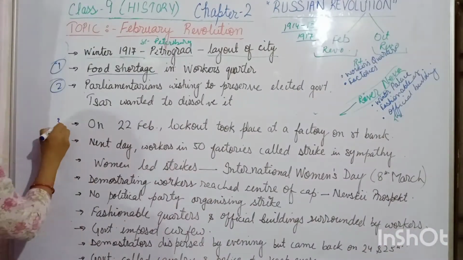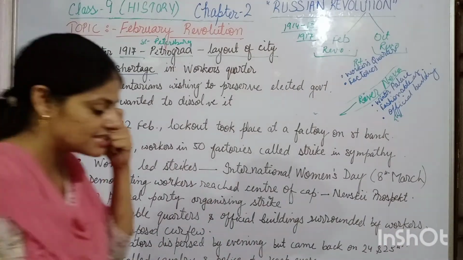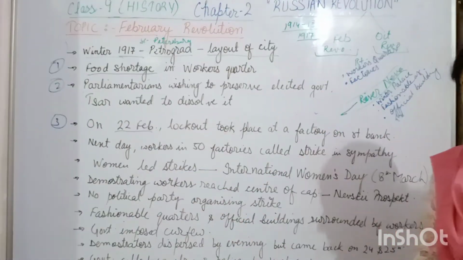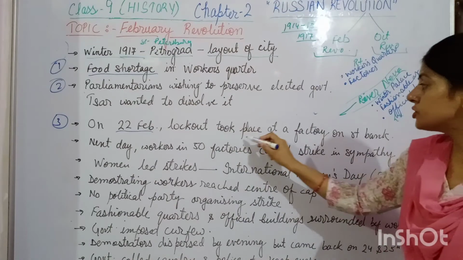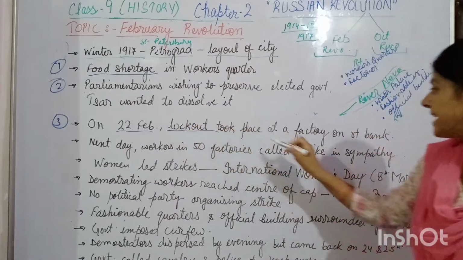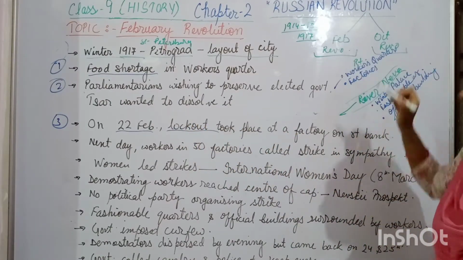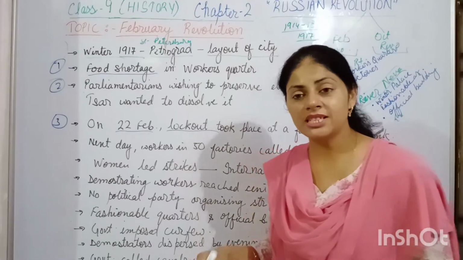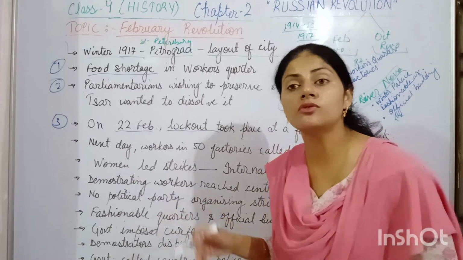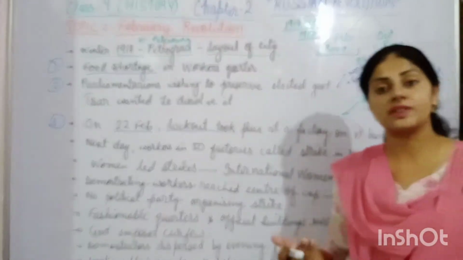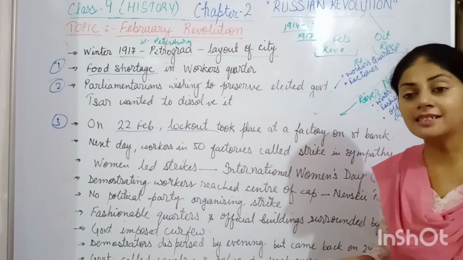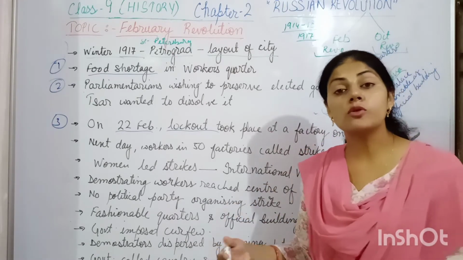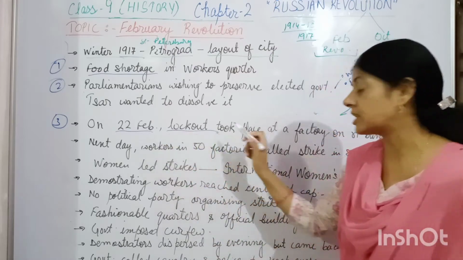Now, all these things were going on when the third incident also took place. That was on 22nd February. A lockout took place at a factory on the right bank. On the right bank of the river Neva, there were the factories, as I told you. Among those factories, in one of them, a total lockdown took place because of economic difficulty. As a result, the very next day, over 50 factories' workers went on strike.